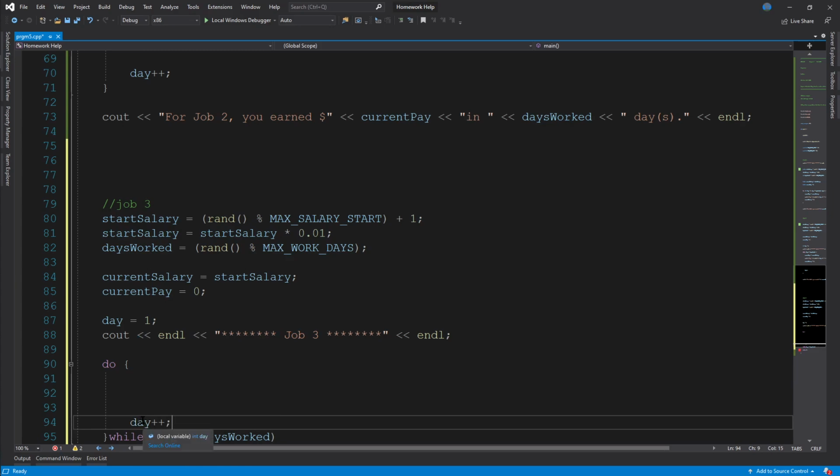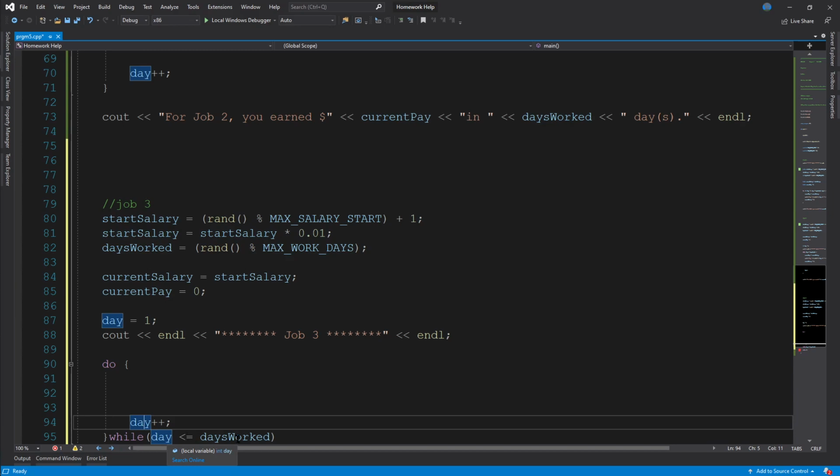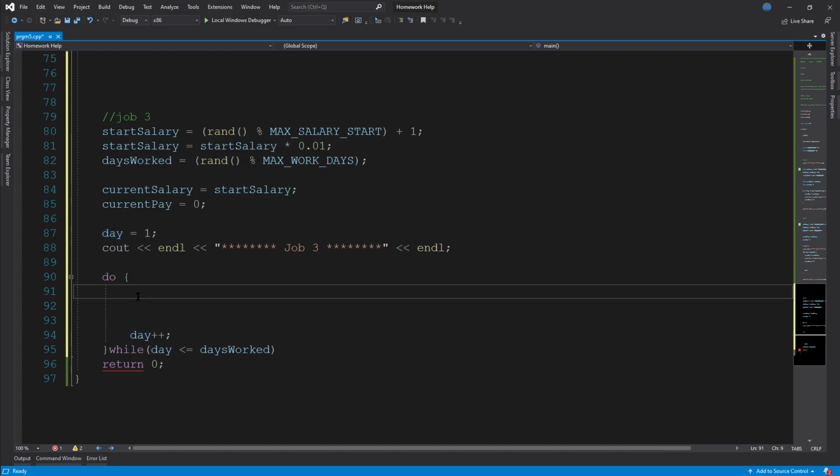Sorry, I confused myself a little bit. So whenever we go through day 15, we'll have day 15, day 15, day 15. At this line, it will add 1 and make it day 16. 16 is not less than or equal to 15, so it will exit. So yeah, okay, that makes sense. So we'll do day less than or equal to days worked.